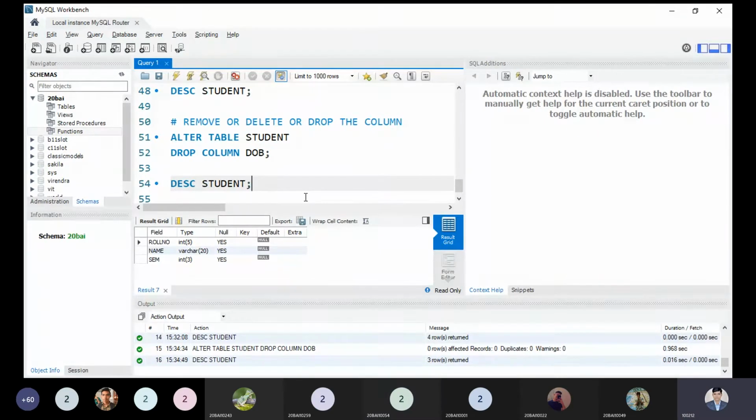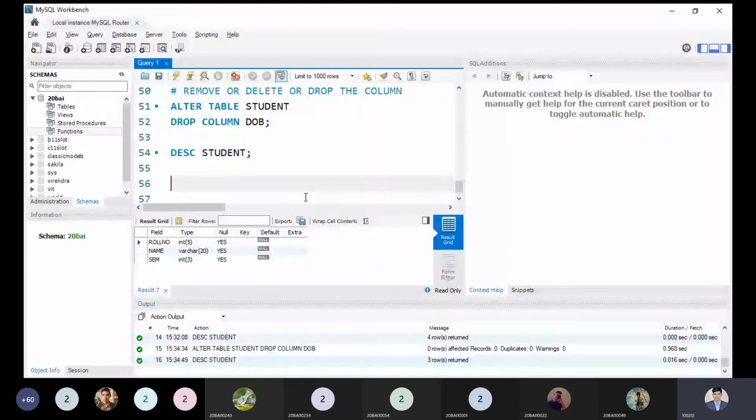Yes, sir. Okay. So after this point, we have many queries. Can we change some things? Yes, it's also possible. Our student is very curious to know, sir, student is not a good name for the table, so can we change the name of the table? Changing the name of the table is known as renaming the table. We can do it, it's very simple syntax.